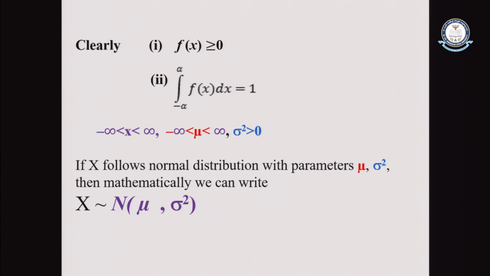Generally, the normal distribution is represented by one notation. If x follows a normal distribution with parameters, we already know that mu and sigma square are the two parameters, that is, mean and variance. So mathematically we can write x follows N of mu comma sigma square, where N is the normal distribution. So this is the definition of the normal distribution.